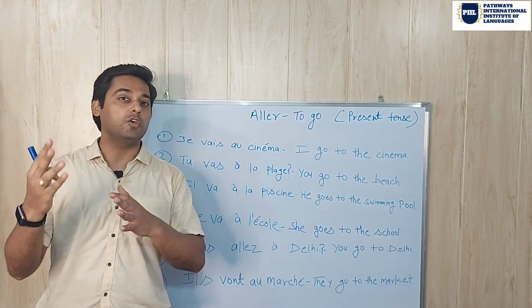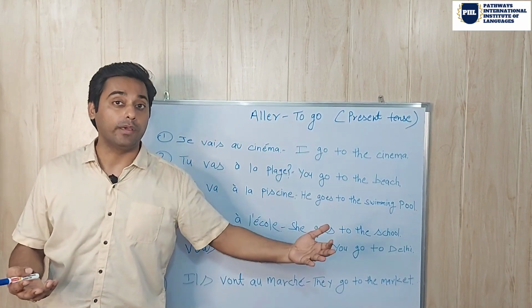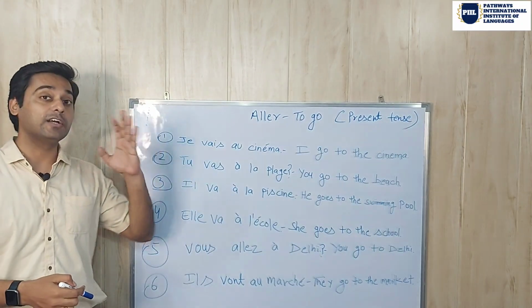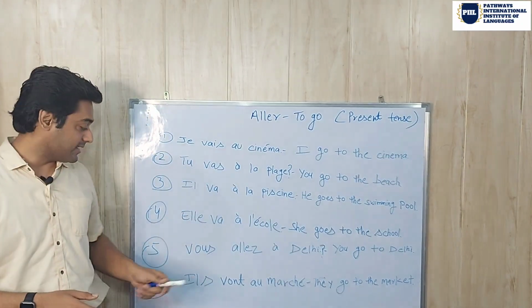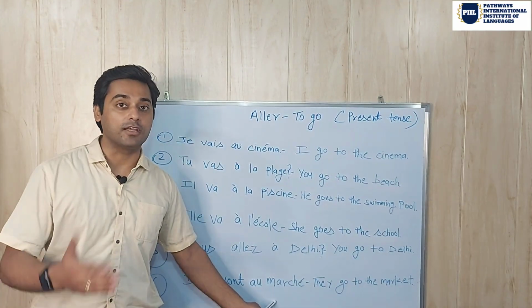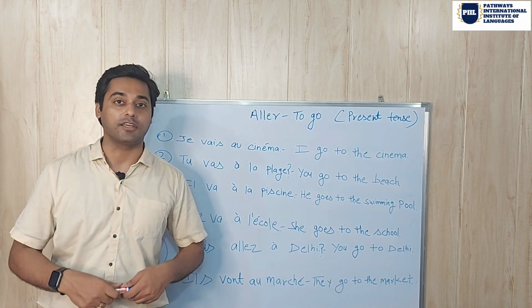If someone is asking you about two or three people, like où vont-ils? Where are they going? Then how would you answer? You can answer in this way. If they are going to the market, ils vont au marché. Marché means market. Ils vont au marché.